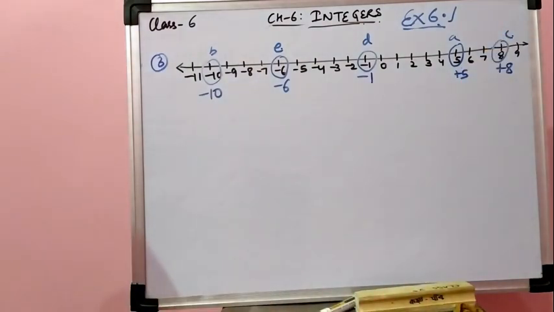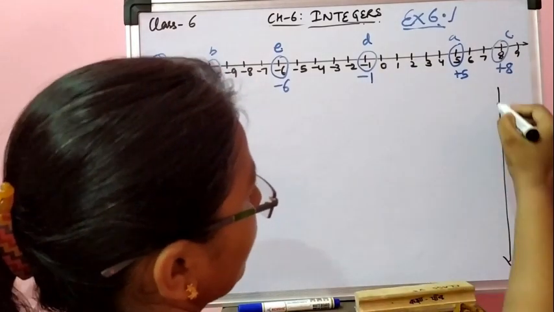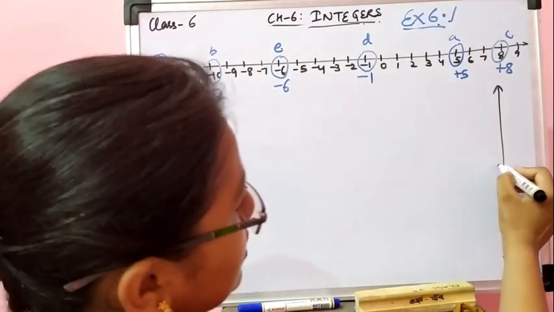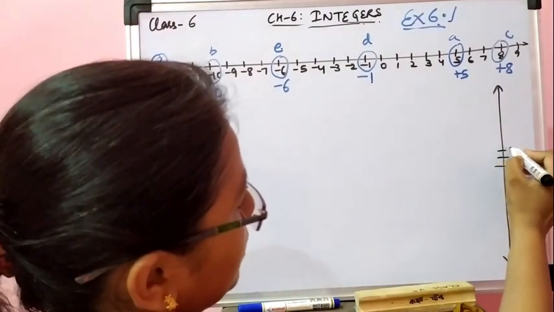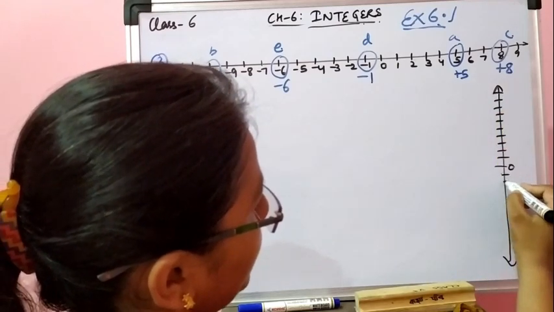Now we will discuss question number 4. Now in question number 4, at right side of your notebook, one diagram is made like this. In this diagram there is 0 and some markings are done above it and below it also.